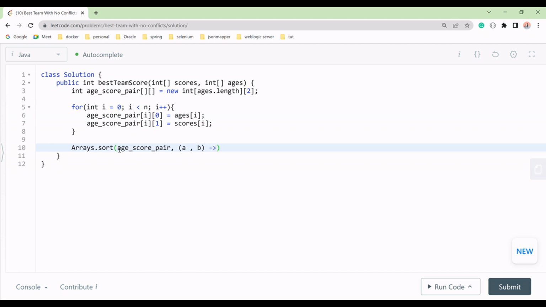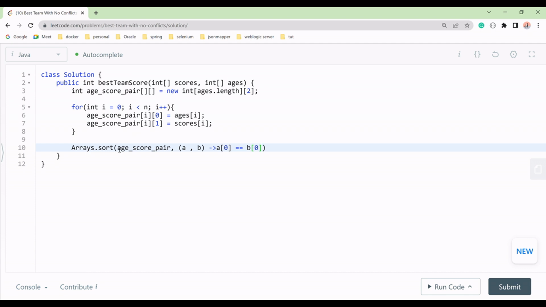So we have two elements, a and b, and to sort, I am comparing those two values and updating the items. We check if a of 0 is equal to b of 0, item 1 and item 2 in the pair.